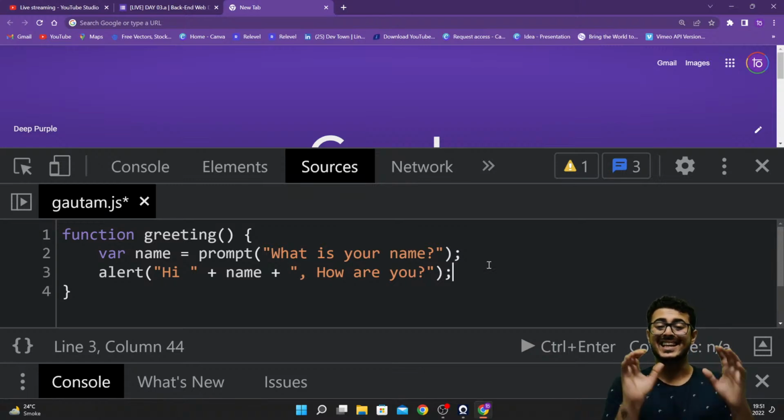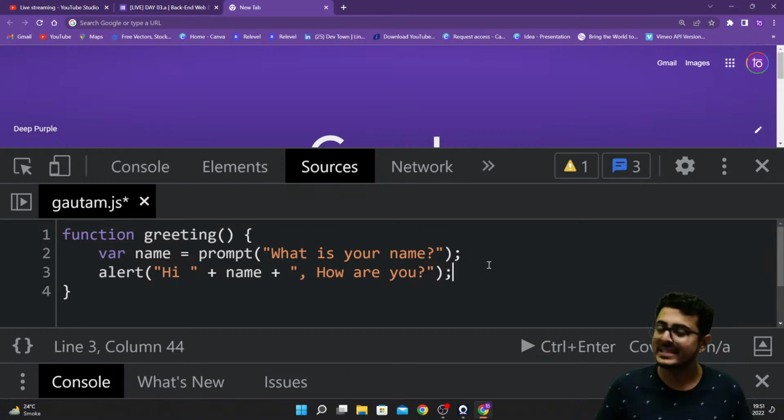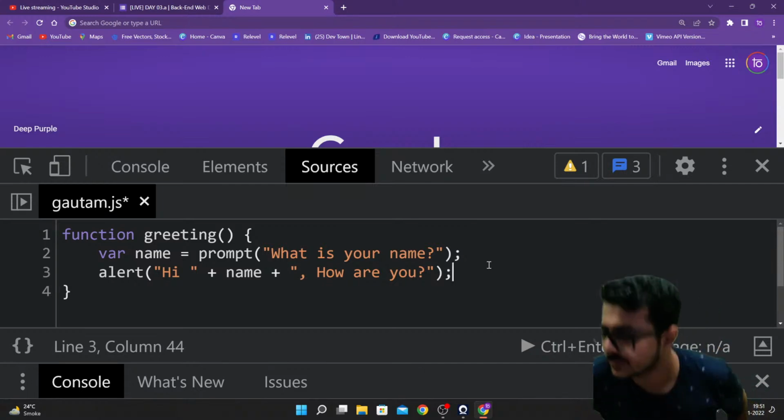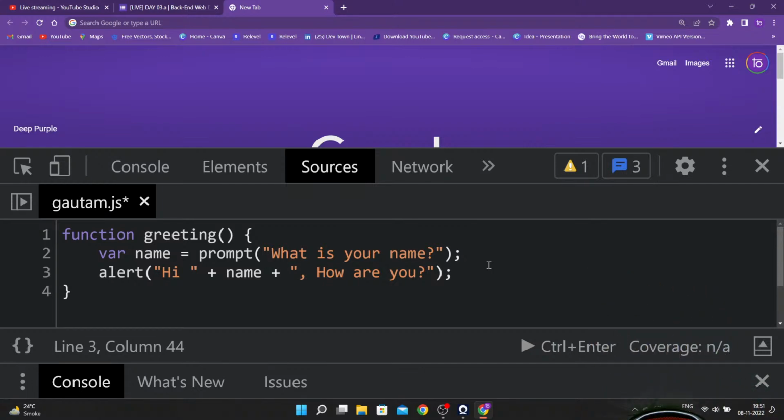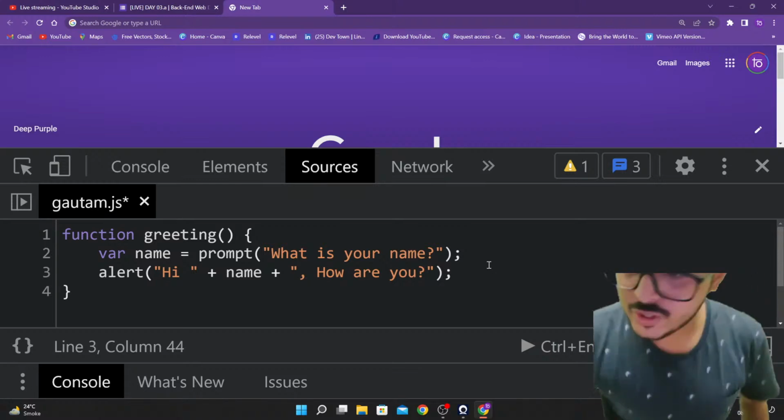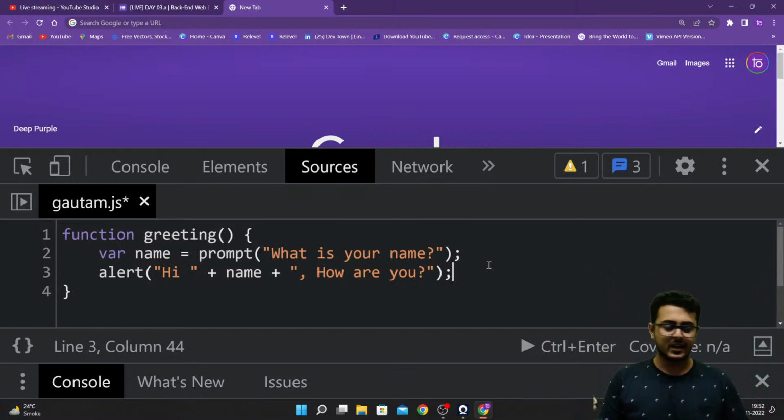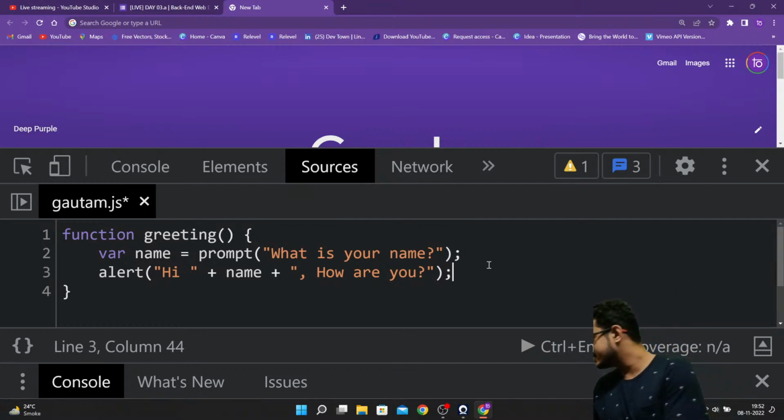So now I've just declared my function right over here. So basically what I mean by that is, let me tell you guys. Let's assume that this is, no, we cannot assume that, we already know it. Just give me a second.